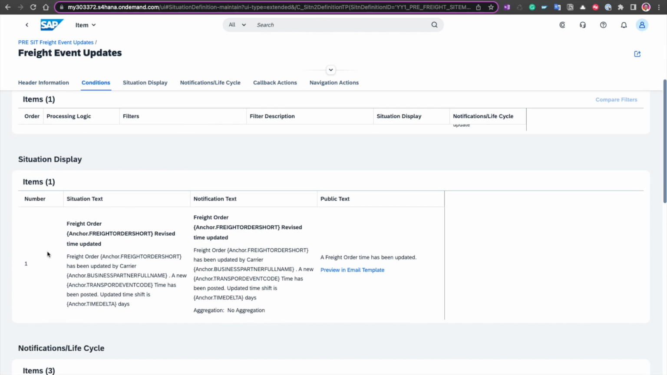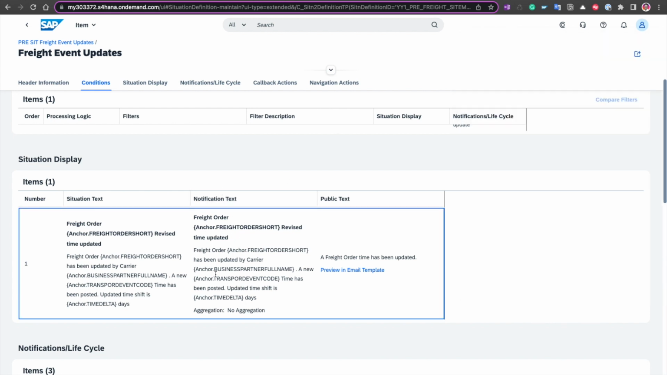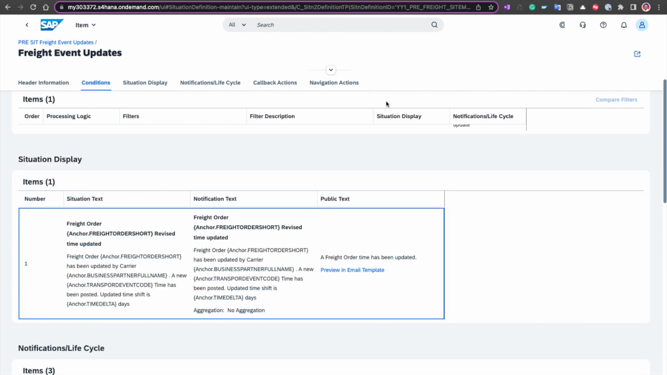Then we have the situation display, which is essentially going to influence what you see. The situation text is going to influence what you see, number one, when you click on that little bell icon. And then we've got the notification text, which is the text that we're going to see once we get into the notification per se. The text can be identical, but it can also be different. It really is up to you.